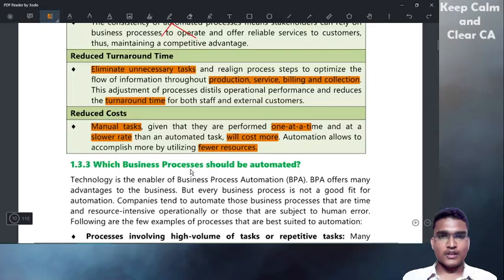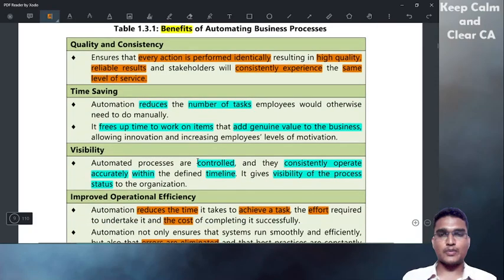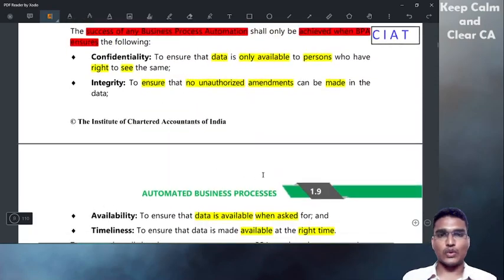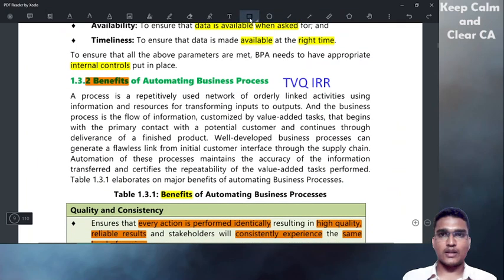Okay. So these are the benefits of automating a business process. What is the code? TVQIRR is the code. This is important. Just make a note. TVQIRR is the code for the business benefits of automating a business process.